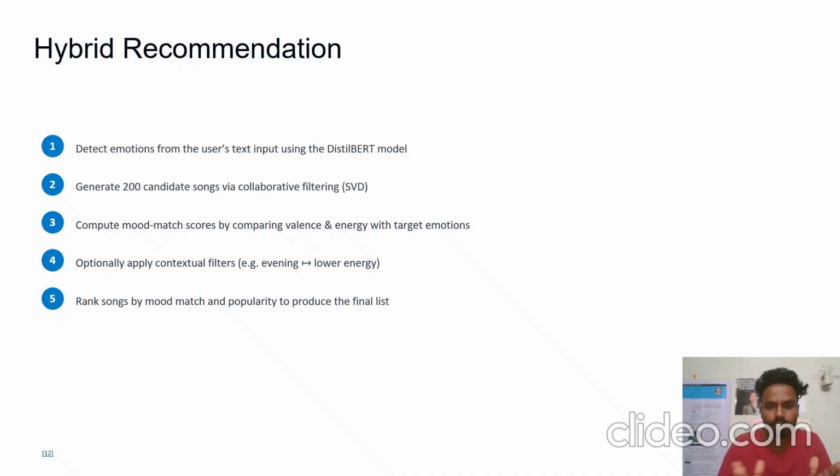So for each song it will generate this mood match score based on the audio features available in the Spotify dataset. And then I have used context also, but this is optional, like if you can choose the user ID and maybe the time. And at last, when everything is summed up, it will rank and recommend the songs based on the mood match score.